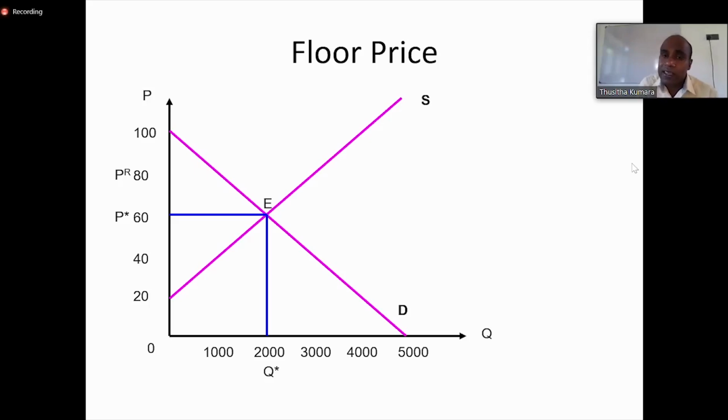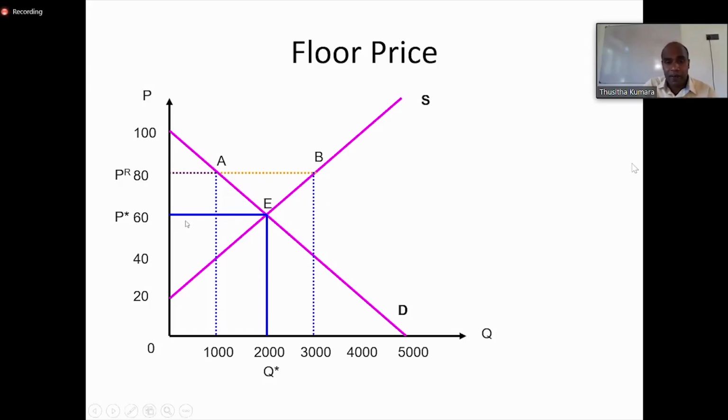So what does the government do? The government sets a regulated price which is above the equilibrium price. Of course, we have to do that, because our objective is to help the producer. And if we are going to help the producer, the producer must have a price higher than the equilibrium price. So we set a price above the equilibrium price.